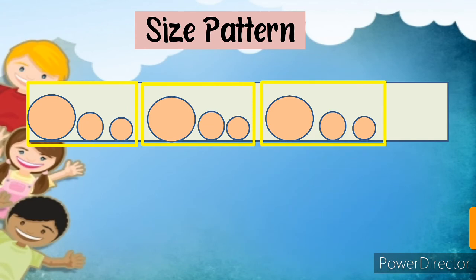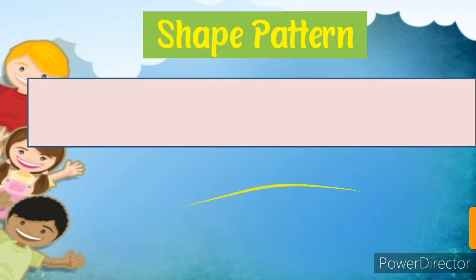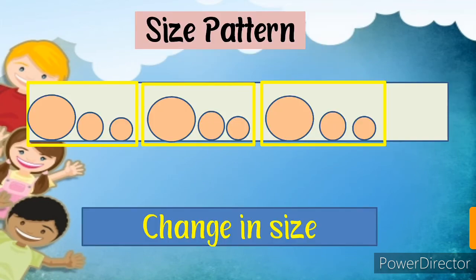I hope you all understand the simple concept of size pattern and color pattern, because in size pattern we have to observe the different sizes.